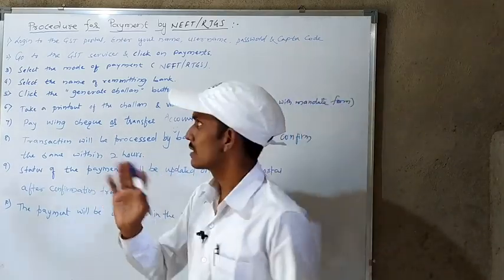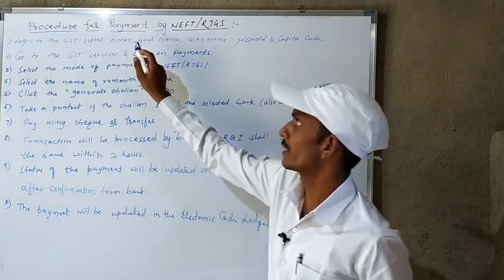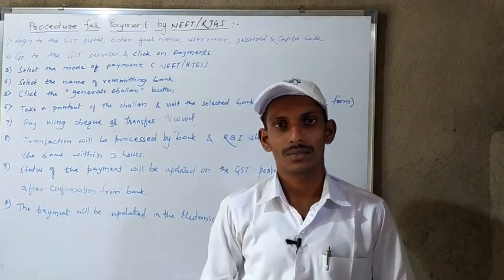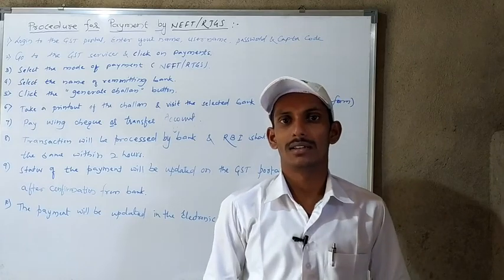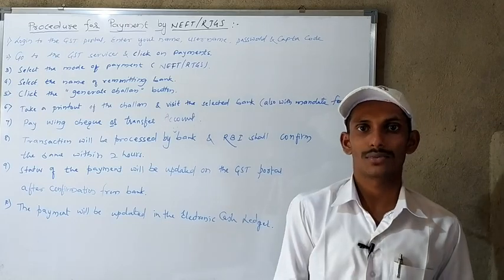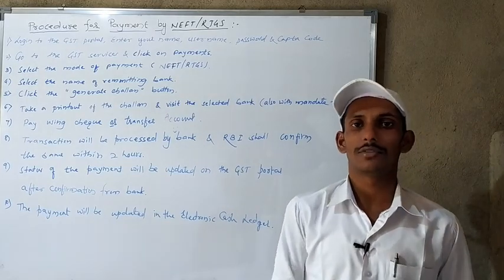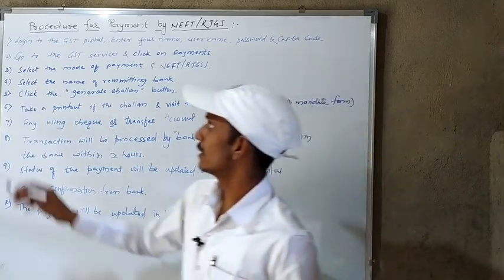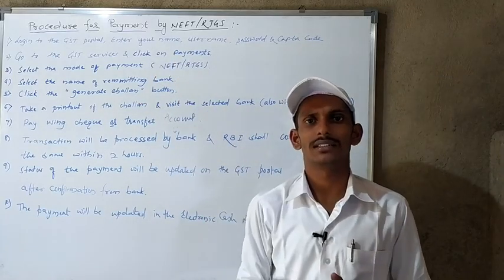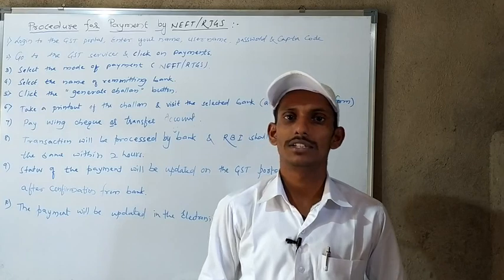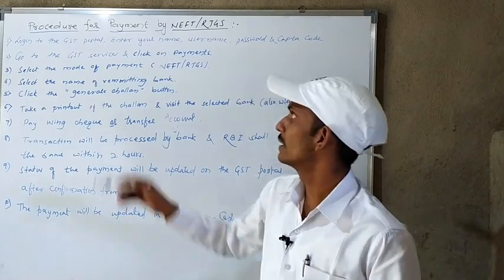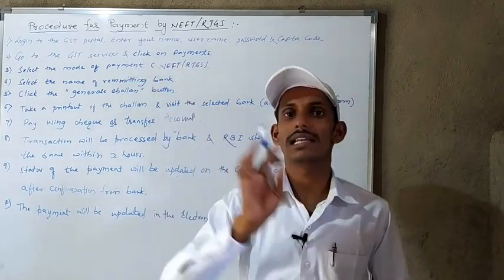Same as before, I will repeat: log in to the GST portal, enter your username, password and CAPTCHA code. First of all you have to log in to the GST portal, and for that you have to enter your username, password and CAPTCHA code and click. Then you will be logged in to the GST portal. After that, go to GST services and click on payment. Many options are available on the GST website. Under GST services many options will come, and since you want to make a payment, you have to click on payment.